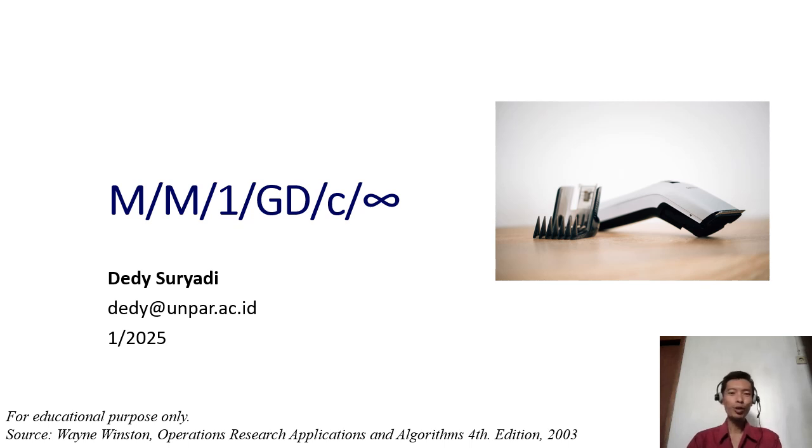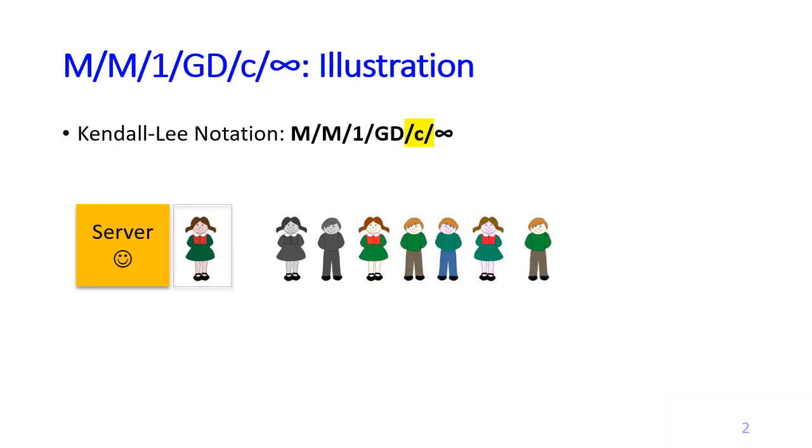In this video, we're going to look at another type of M/M/1 system, which is M/M/1/GD/C/infinity. So it's the C that makes a difference from the previous M/M/1 that we've seen. The C here means that our system has the capacity to handle at most C customers, which includes the customer who is in service. For example, if C equals 8, it means that our system can only handle at most 8 customers.